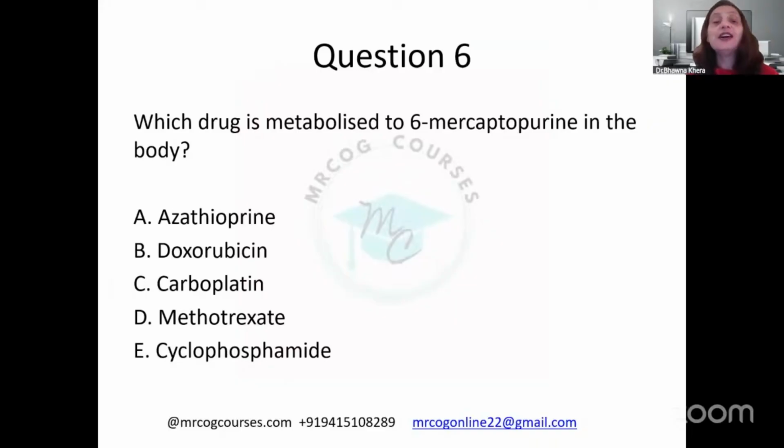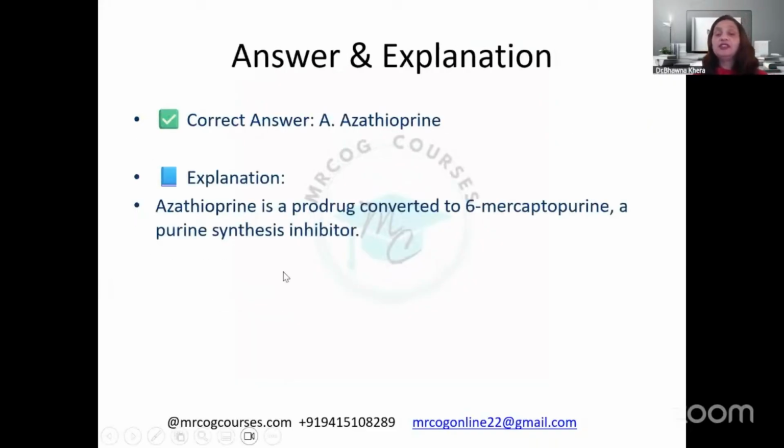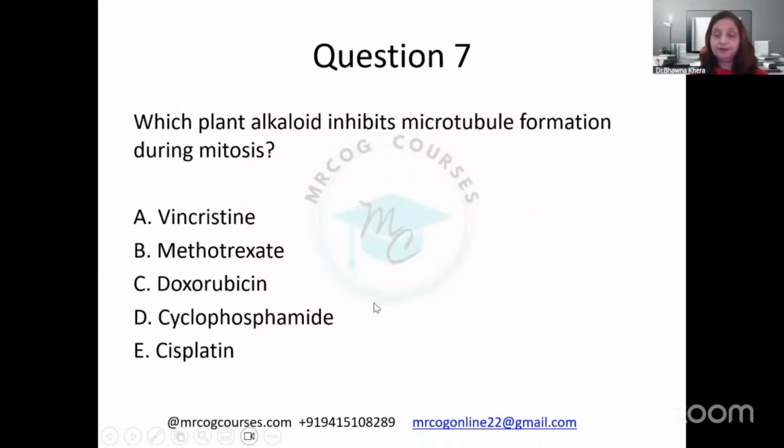Yes, this is a maintenance drug used for various autoimmune disorders, particularly inflammatory bowel disease. So azathioprine is metabolized into 6-mercaptopurine. Azathioprine is the prodrug, and the active drug, the one which has all the properties of the drug, is 6-mercaptopurine.